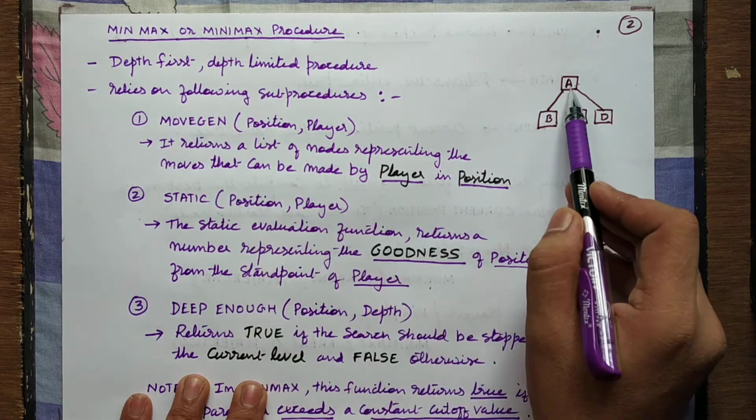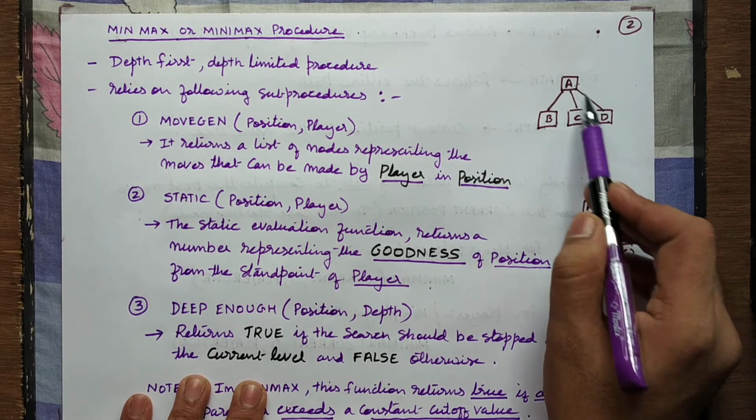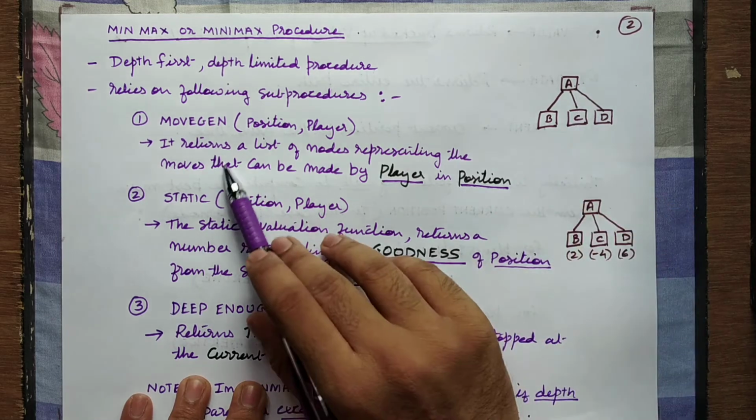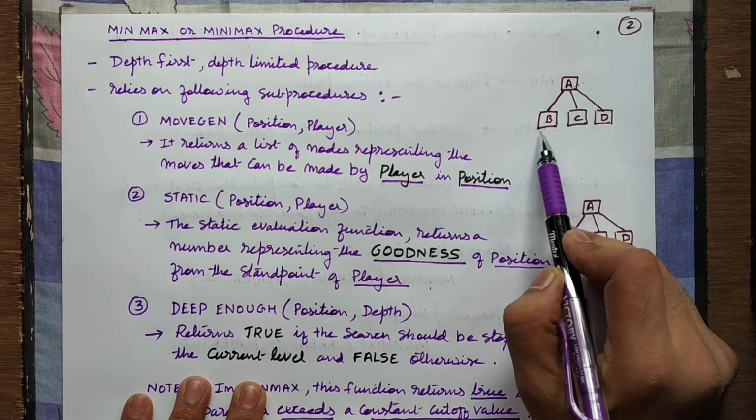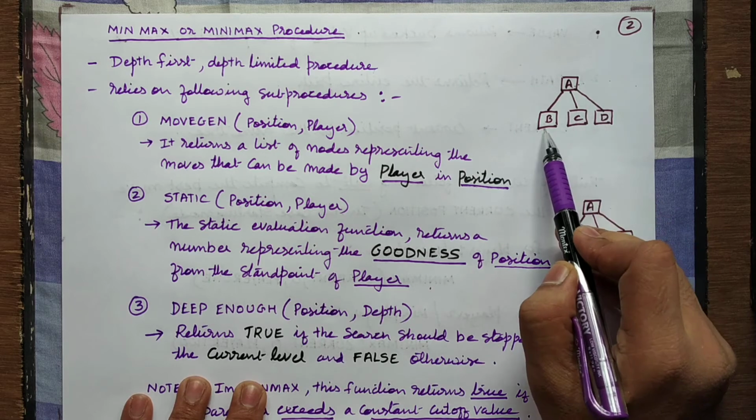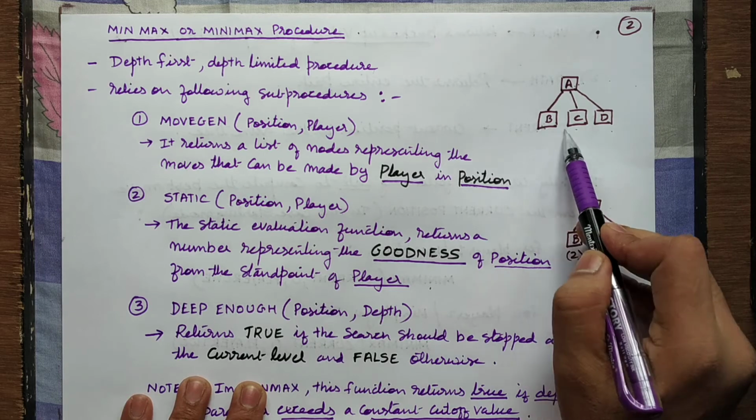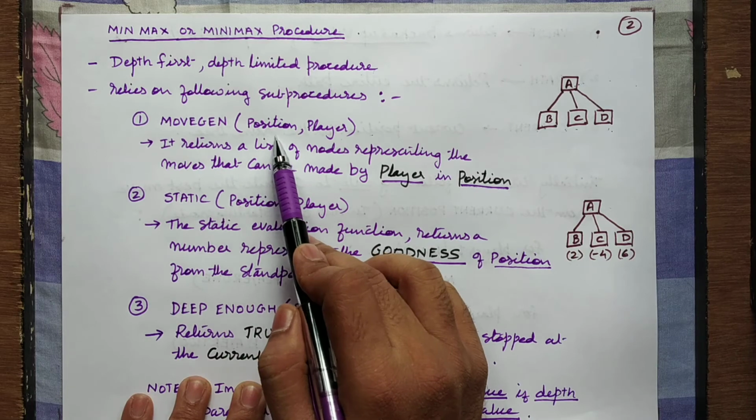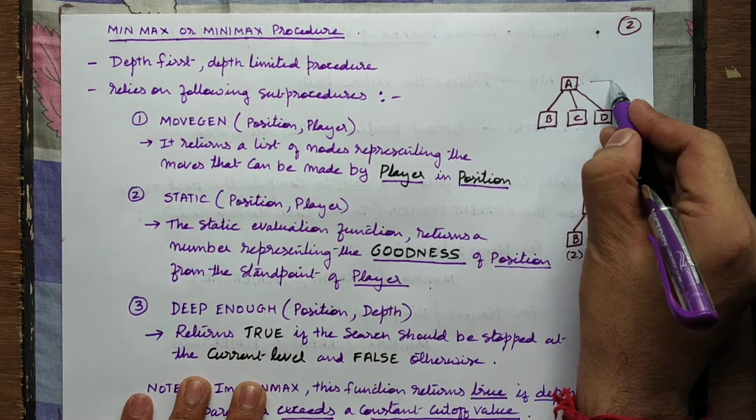moveGen will give the list of possible nodes, which are nothing but the moves that can be made by player 1. So moveGen returns a list consisting of B, C and D. That means from A, the max player can make move B, or move C, or move D. So B, C, D will be returned by the moveGen function. And the input to this function is the position, which is the current position A, and the player, who is the current player. It's the max player's move, so max.